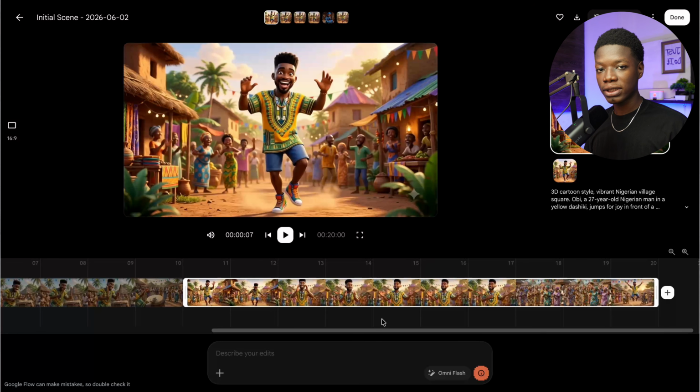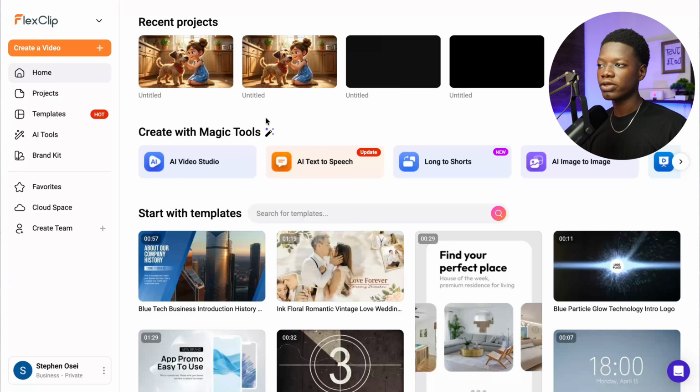So if you want to add transitions and also be able to export your videos in 4K, this is the platform I want you to use. It is called FlexClip.com. A direct link is going to be in the description. Click on it to create an account. You're going to land on this interface.